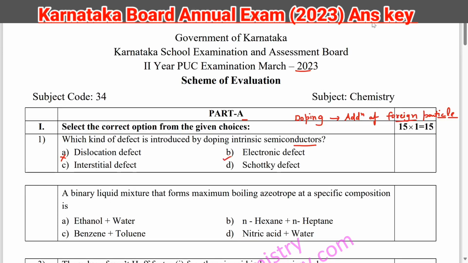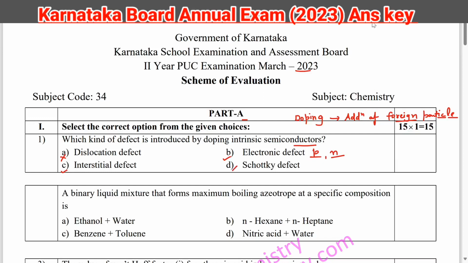Electronic defect can be our answer, because if we are doping electron rich or electron deficient, then we can get p type semiconductor or n type semiconductor. So this is the correct option. C option is also correct. They are saying interstitial defect. So in interstitial defect also some addition is there, okay, some extra atom is there. So that is the correct answer.